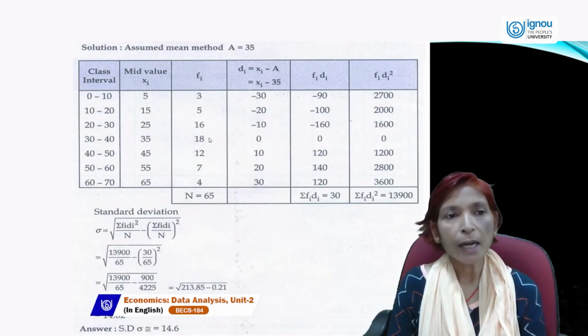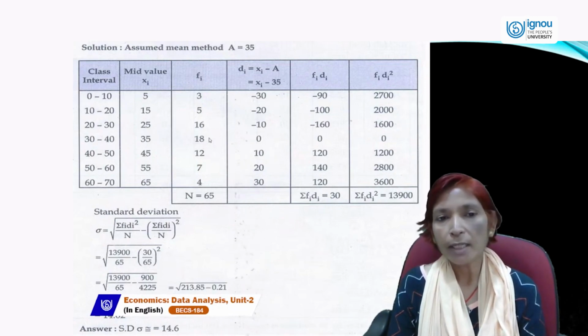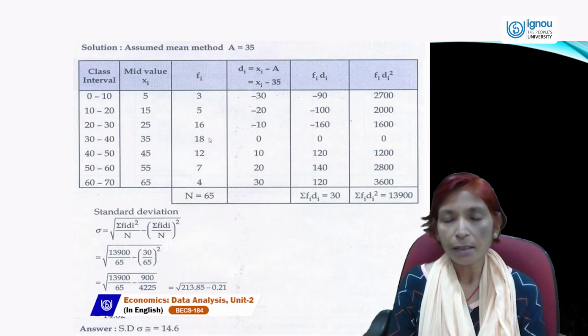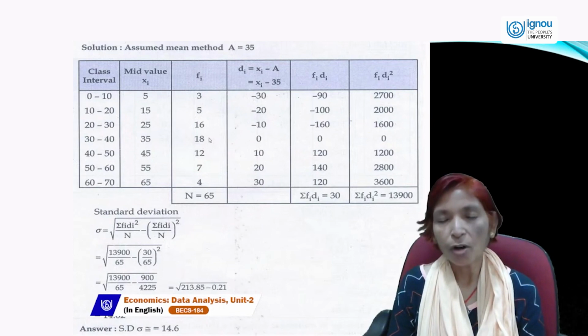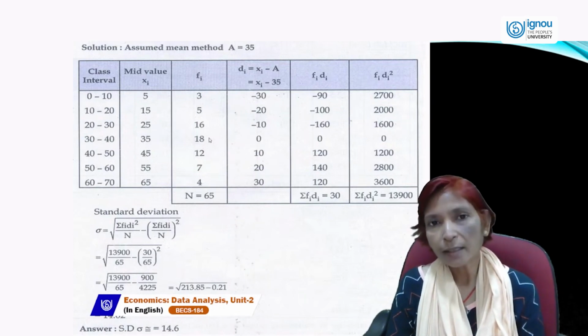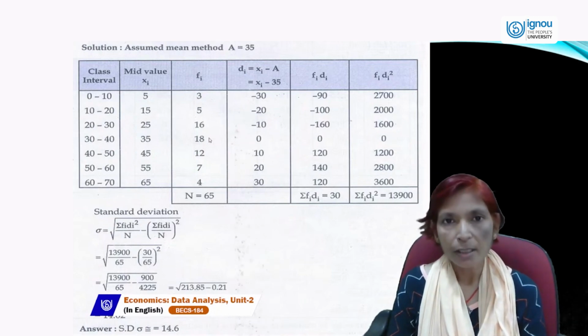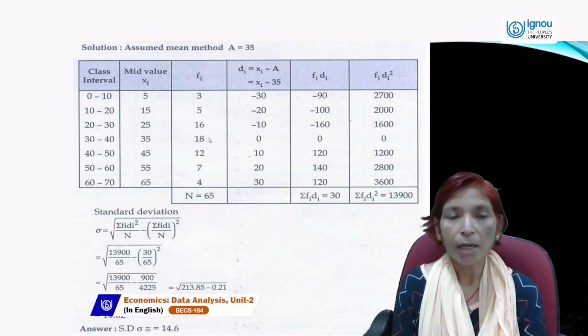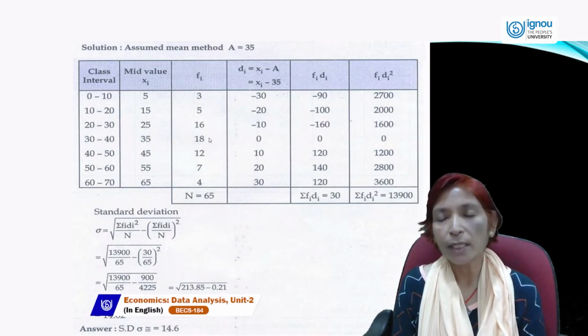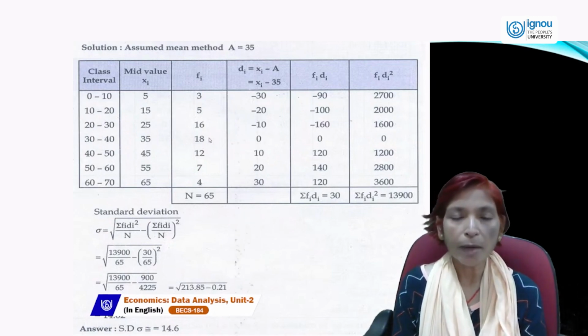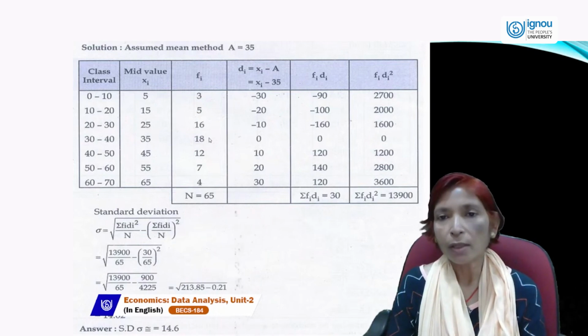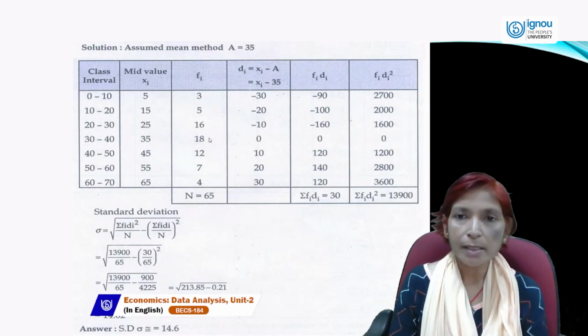If we multiply f into di, that is 3 into minus 30 is minus 90, 5 into minus 20 is minus 100. This is fi di or fd. And then fd square is fi di into di. Here we will not square the 90; we will multiply fi di into di, meaning minus 90 multiplied by minus 30 is 2700. Minus 100 into minus 20 is 2000. After that we will take the sum of all these values.